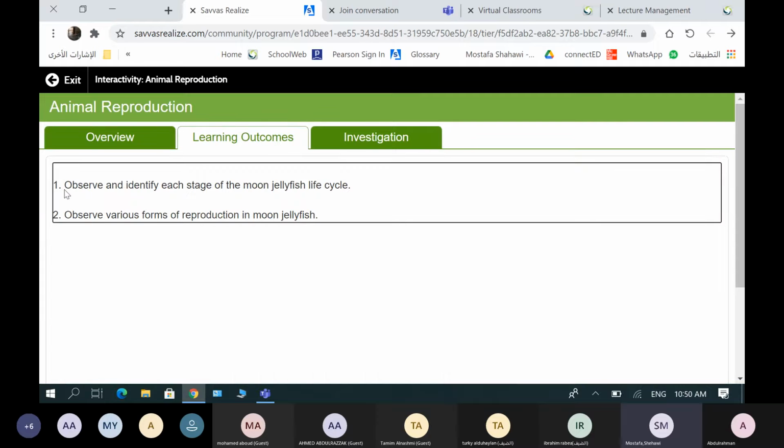Tamim Nashmi, yes, to read. Observe and identify each stage of the moon jellyfish life cycle. Observe various forms of reproduction in moon jellyfish. So here, observe and identify each stage of the moon jellyfish life cycle. We will see the life cycle of moon jellyfish, a type of jellyfish, and observe various forms of reproduction in moon jellyfish.